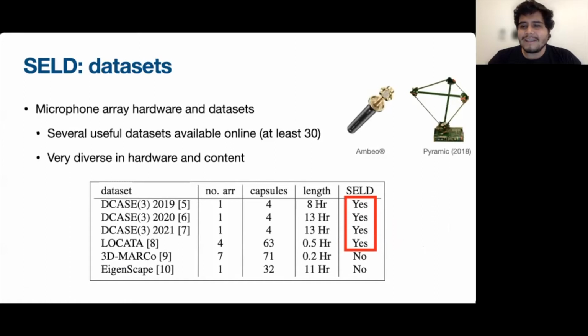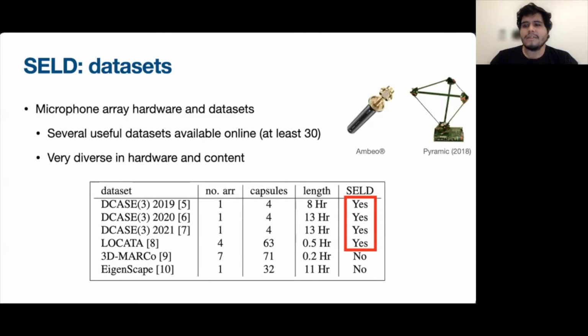However, these datasets have been captured with different hardware. Examples of hardware can be as diverse as the Sennheiser Ambeo microphone, which has 4 capsules, but there also exist some homebrewed arrays like the Pyramid array that has 48 capsules. This hardware diversity makes it difficult to combine these datasets.